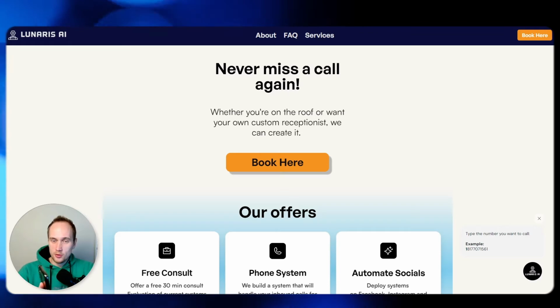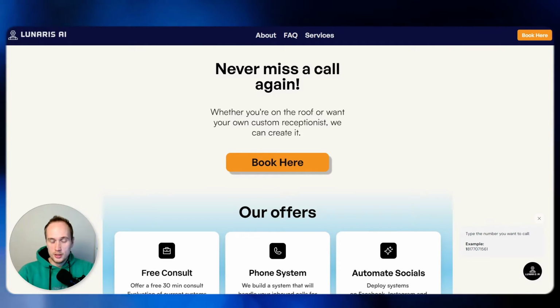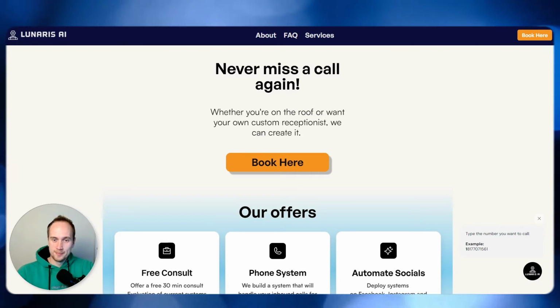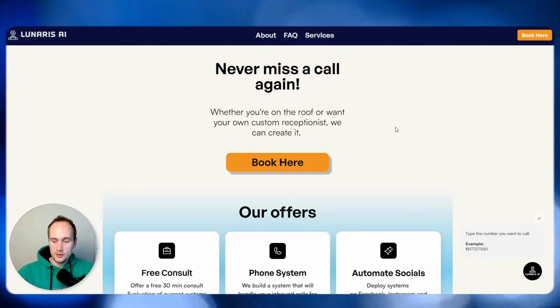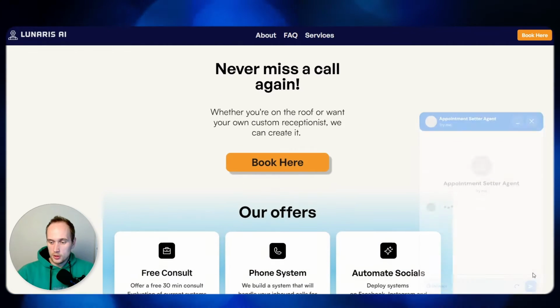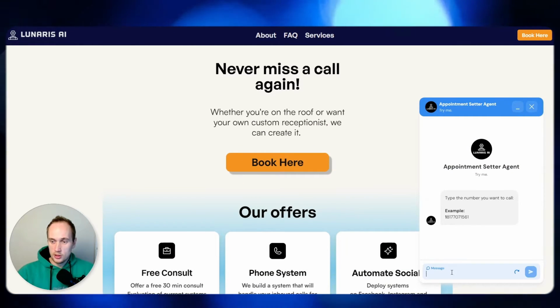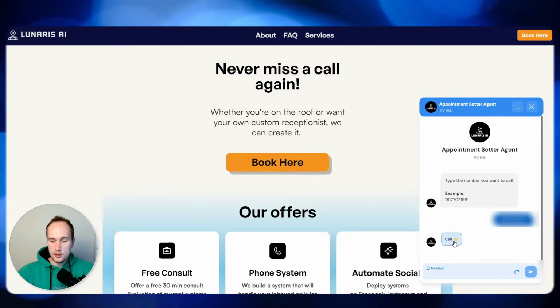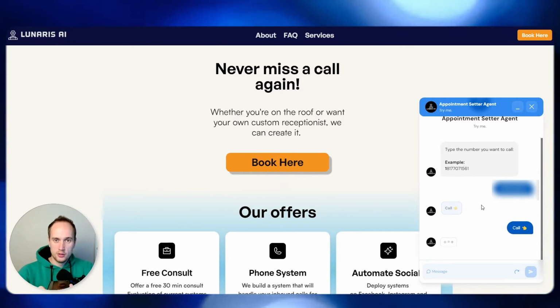I am here with my phone today because we will be pretending we are booking an appointment for a roofing company. One way to do it that I've set up is I just made a quick website and put a chatbot here, and in this chatbot we can put your number in there. So I'm going to put mine in, and when we press this call button, the backend stuff will happen and I should get a phone call on my phone.